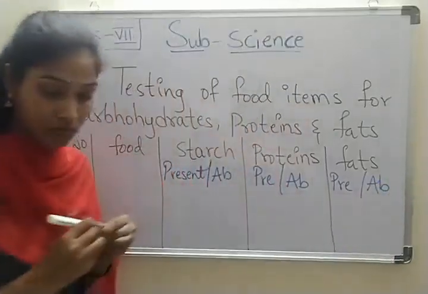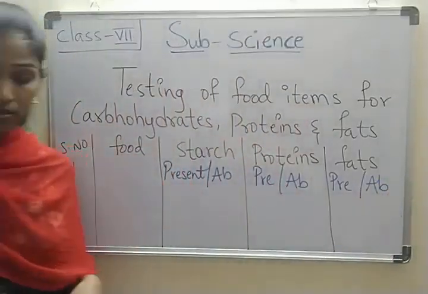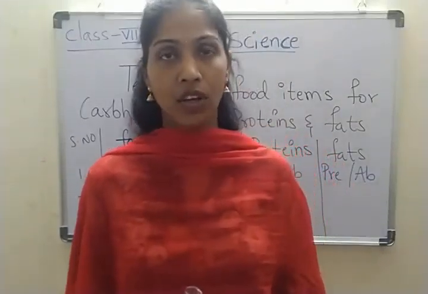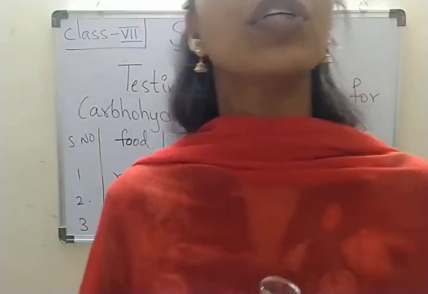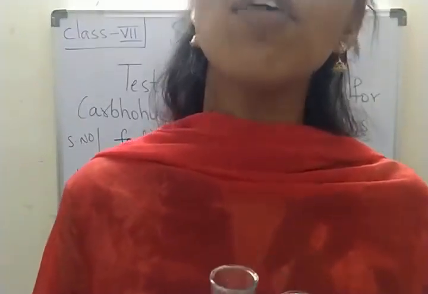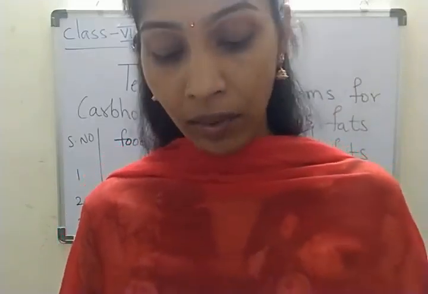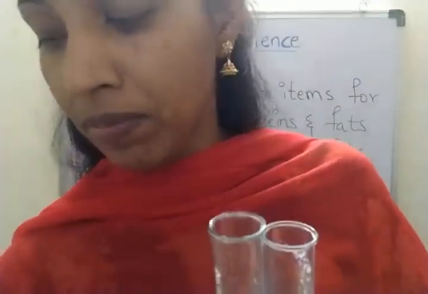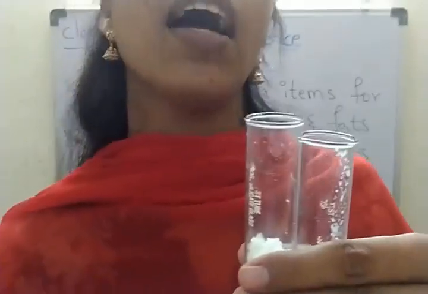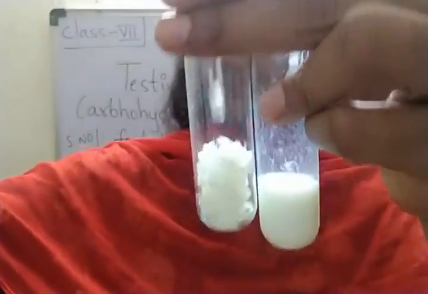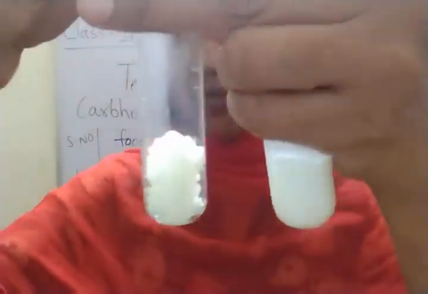Now, let us do a small experiment. Test for starch. The aim is to test the presence of starch in the food sample. Next, materials required: test tubes, milk and boiled rice, and we need iodine solution.